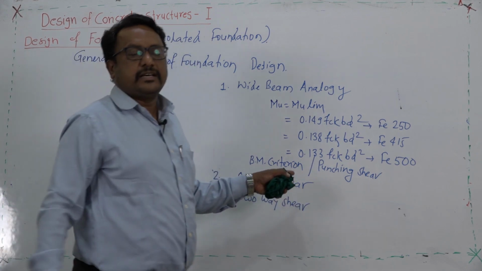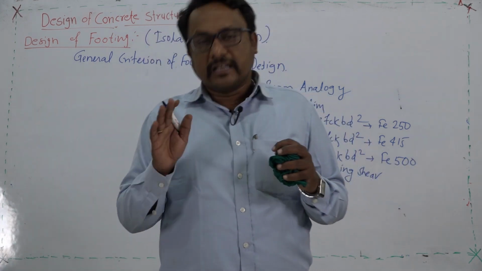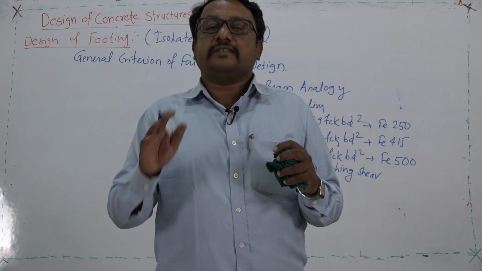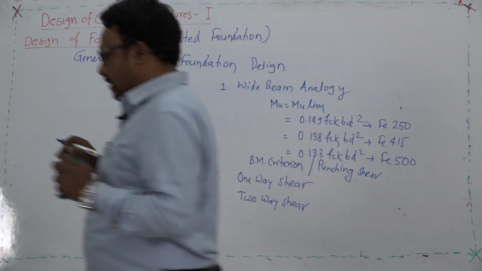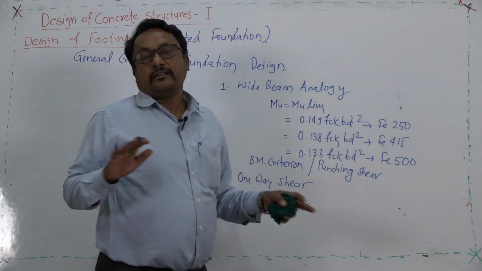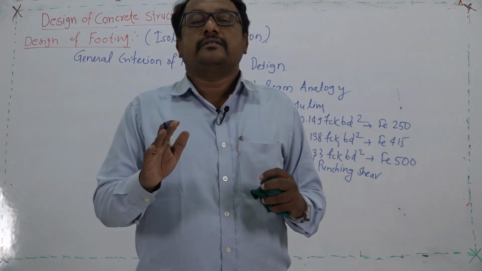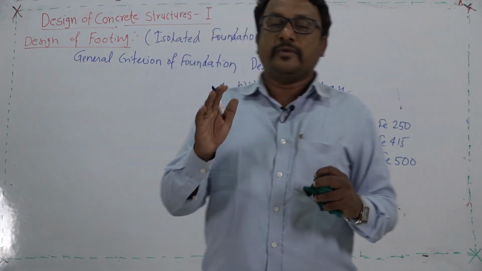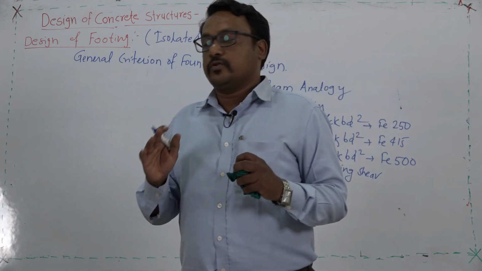For one way shear, we refer to the critical section which is exactly equal to the effective depth of footing from the face of column. Whereas in the two-way shear, the critical section is assumed to be located at a distance of the effective depth divided by 2 from the face of column.